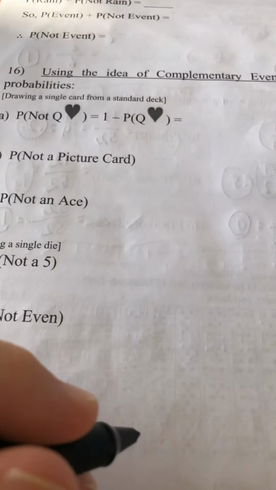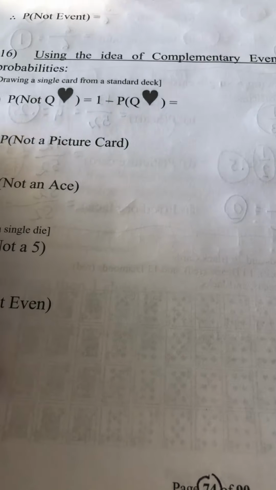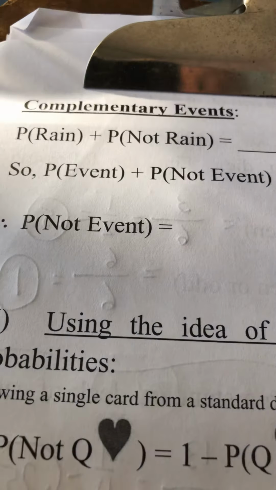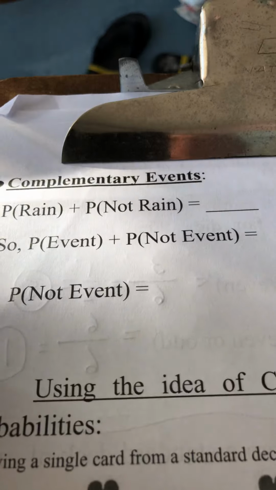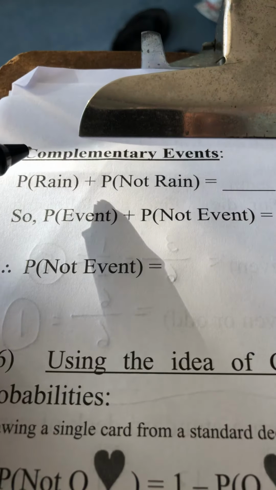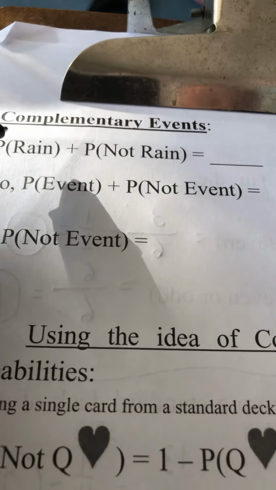Okay, ladies and gentlemen, let us look on page 74. Before we get to problem 16, we need to do a little talk up here. This is called complementary events.